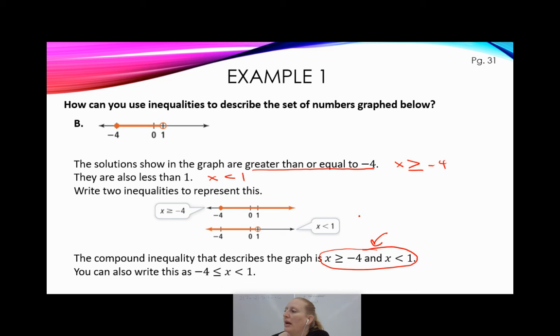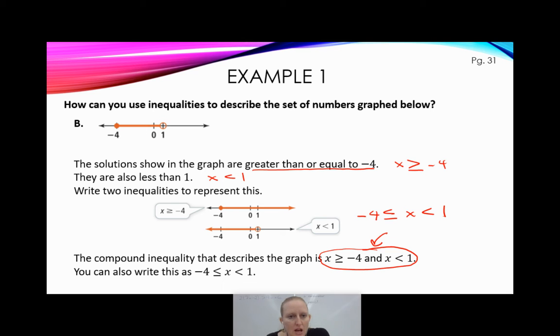So I can literally write -4 is less than or equal to, because it's closed, x, which is less than 1. So you see how it goes from -4 to 1? So I'm literally going to write x is between -4 and 1. So this is another way of writing an and compound inequality. You can't do that for an or. You can only do it for the ands.